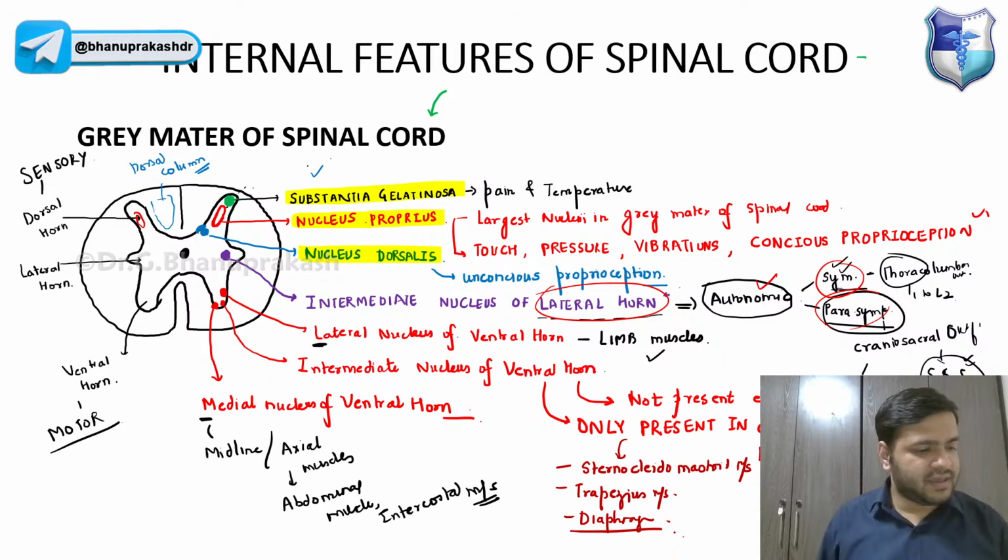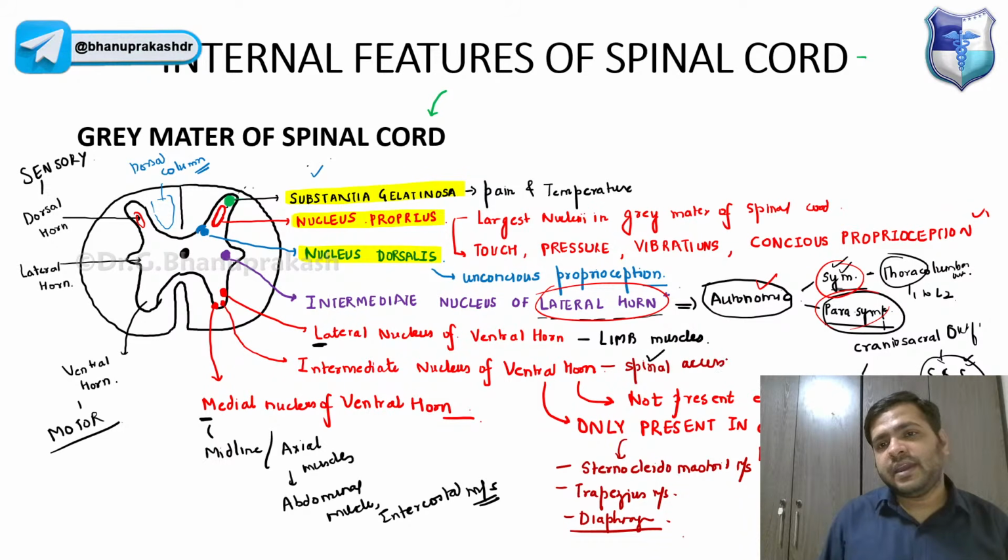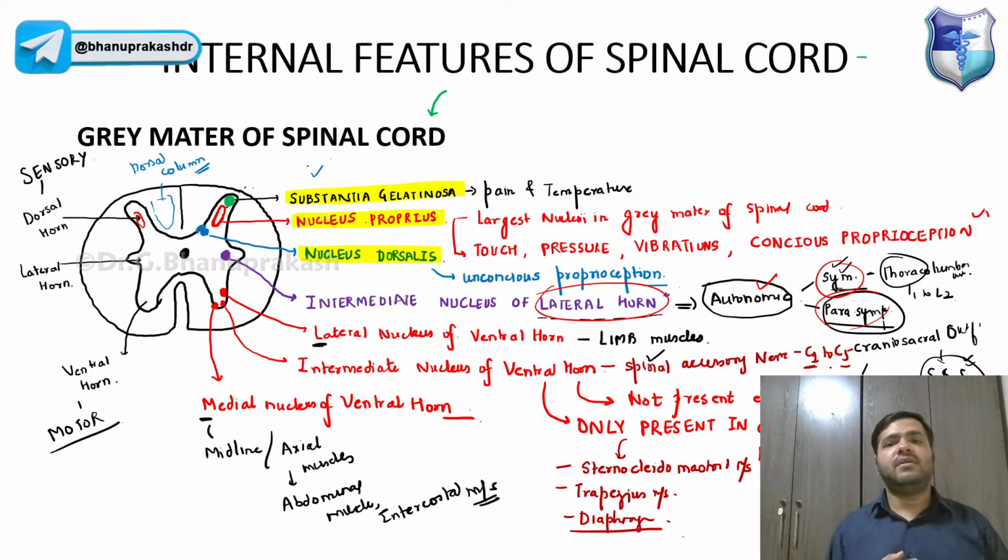So yes, the intermediate nucleus, basically, they have the root values, the spinal accessory nerve. I should write it over here. The spinal accessory nerve, guys, you already know, is from C1 to C5, the root value cervical spinal nerve 1 to 5. Yes. And we have the phrenic nerve also.